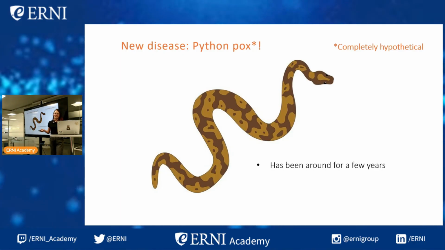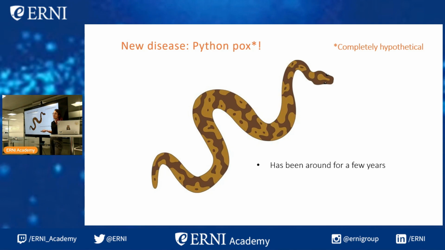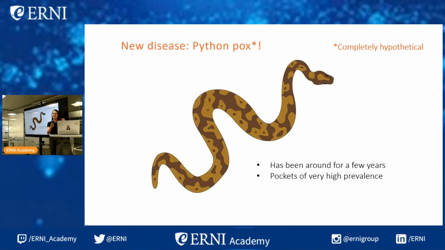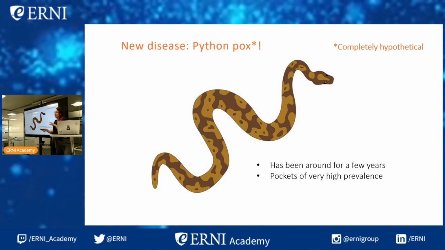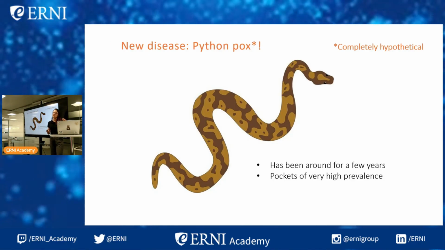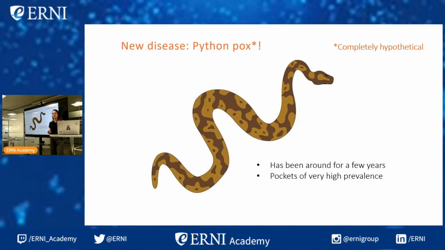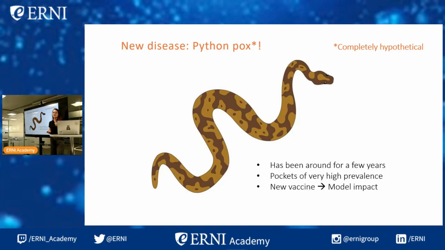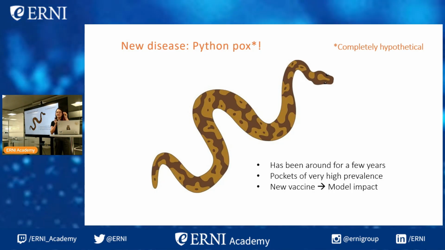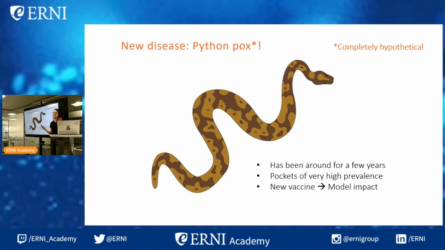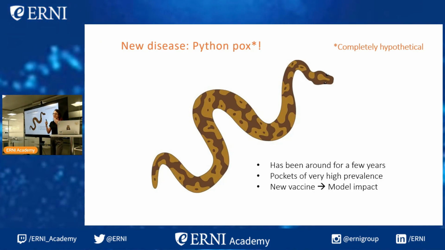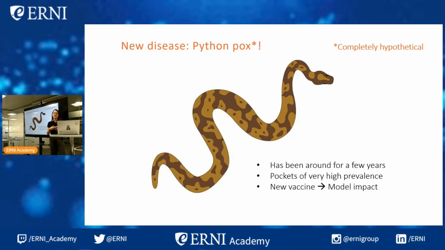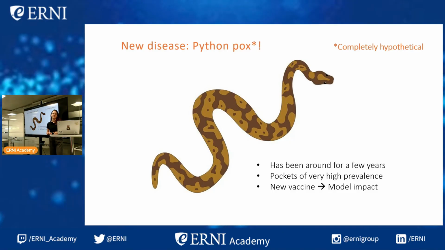But let's imagine that Python pox has been around for a few years, and there are some pockets in the world with very high prevalence. So in most of the world, we've managed to eradicate it, but there are still some places that are really, really struggling to get numbers down. But now there's a new vaccine. So the government of one of these places of high prevalence has asked us to model the impact that the vaccine would have on their population to see if it makes sense for them to have a vaccine rollout.